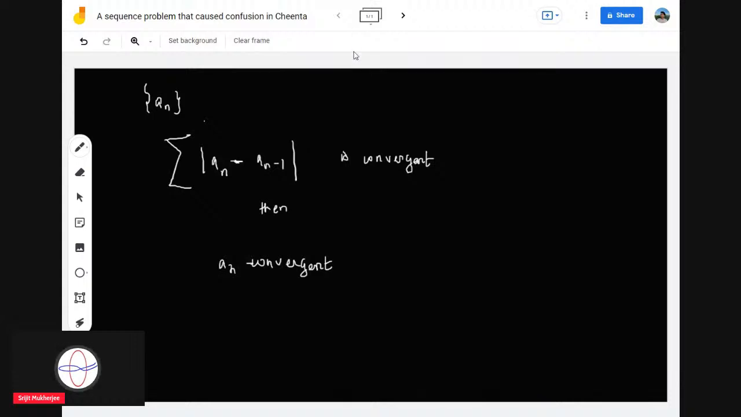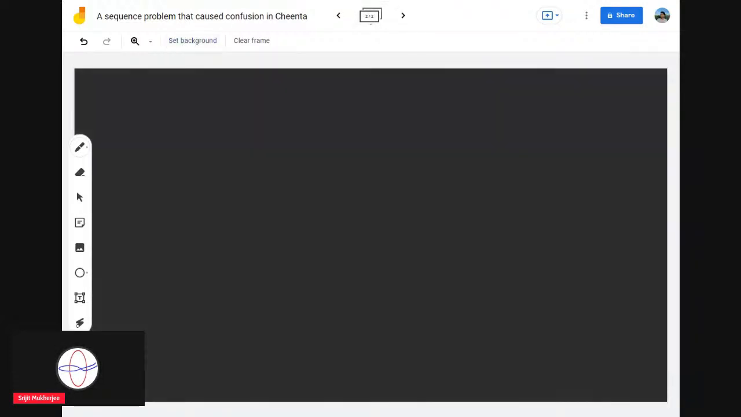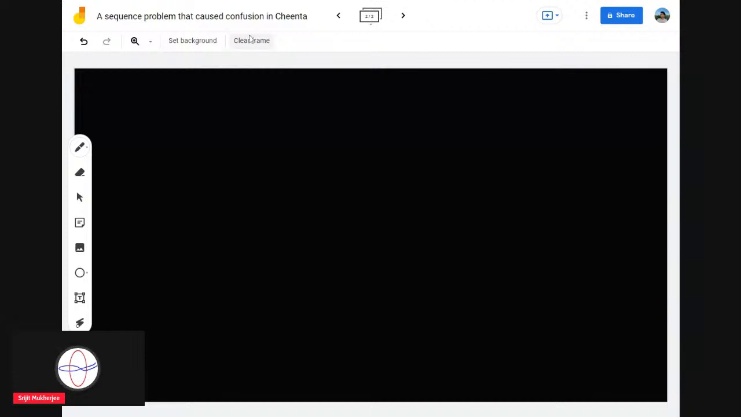Okay, so now there are two lines of proof. One line of proof is really easy and it's easy to understand. But the other line of proof is along the line of Cauchy sequence. So as a prerequisite to this problem, I will explain to you the idea of Cauchy sequence. So what is the Cauchy sequence?